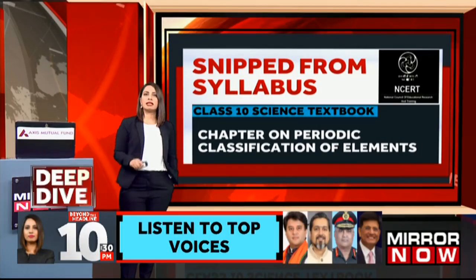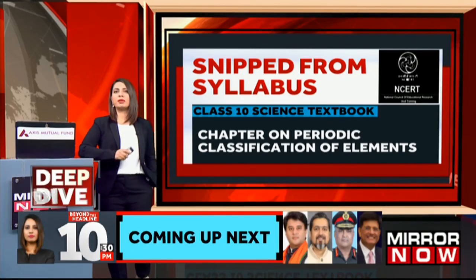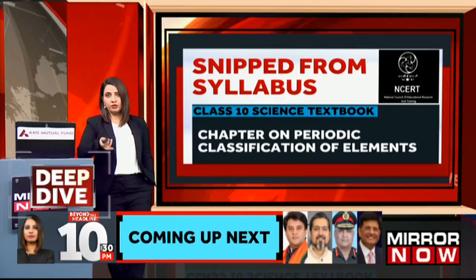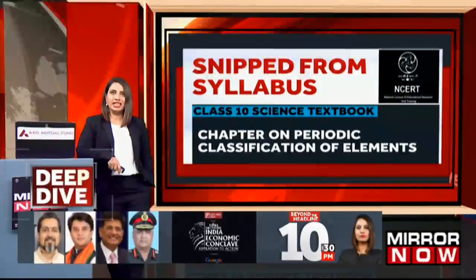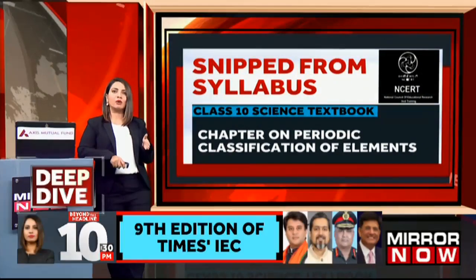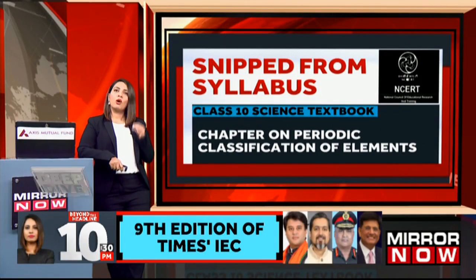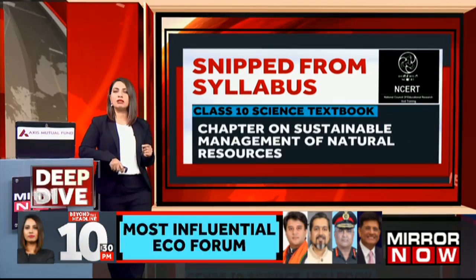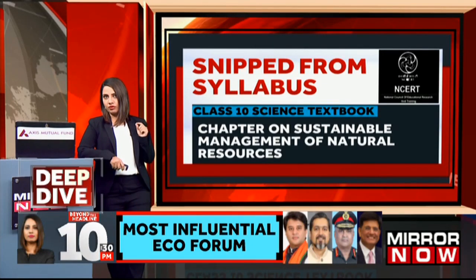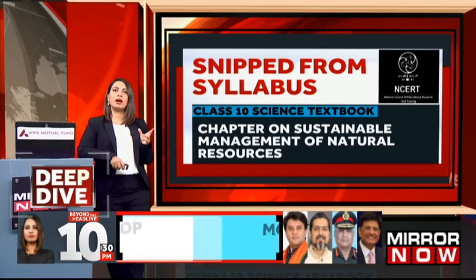From the Class 10 science textbook, out goes the periodic table. For those of you who've forgotten your Class 10 syllabus, that's a list of all the elements and how they relate to one another. Also gone is a chapter on sustainable management of natural resources and another one on sources of energy.